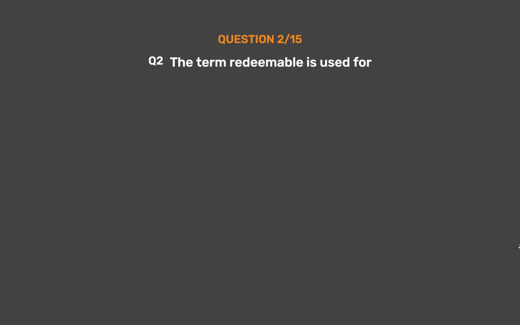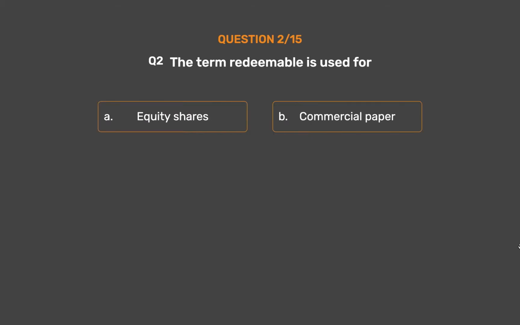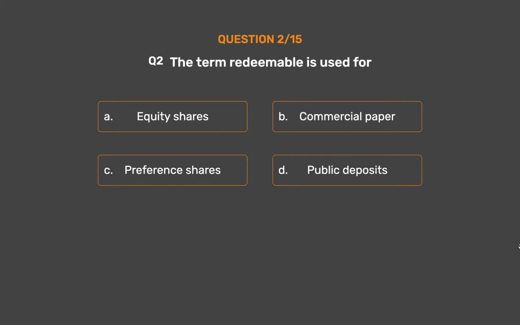Question number 2. The term redeemable is used for Option A. Equity shares. Option B. Commercial paper. Option C. Preference shares. Option D. Public deposits.